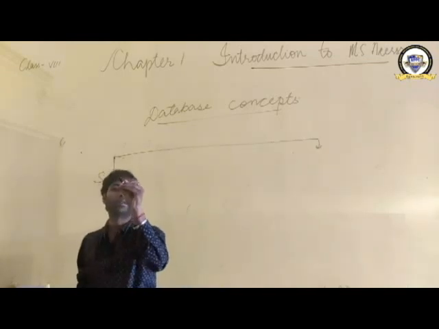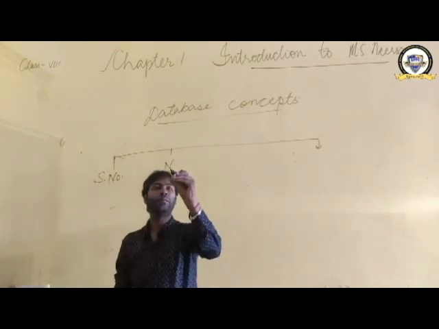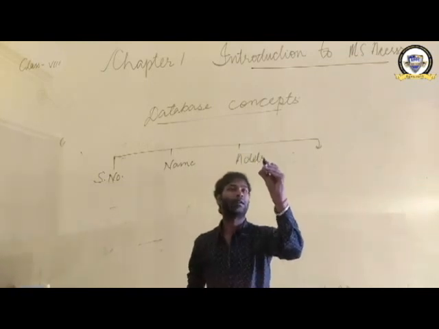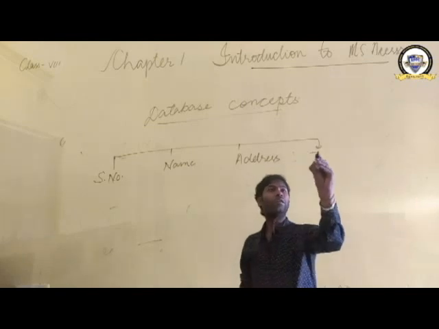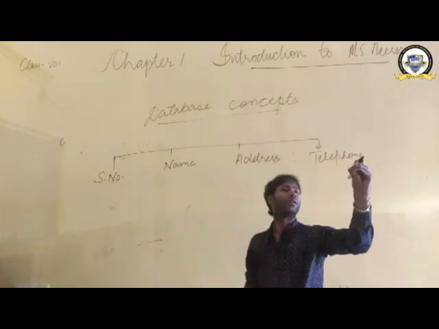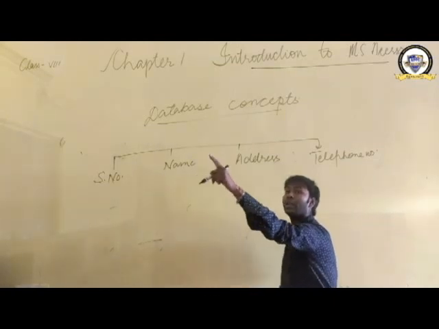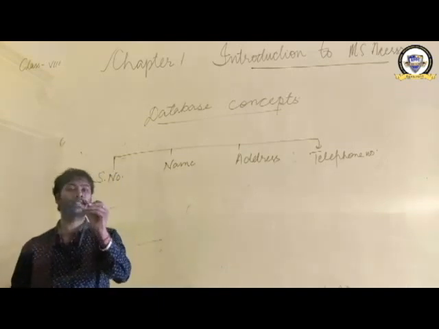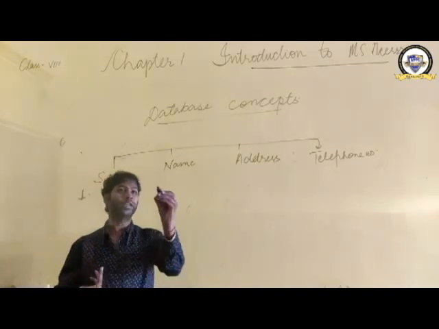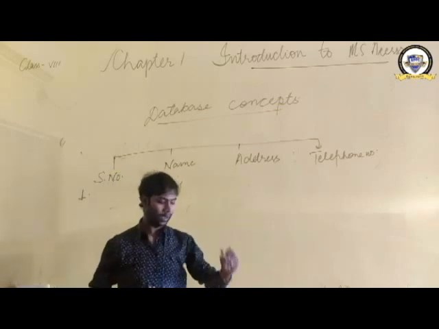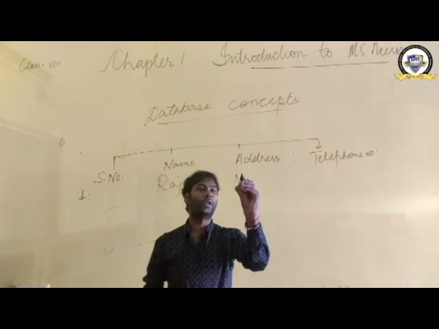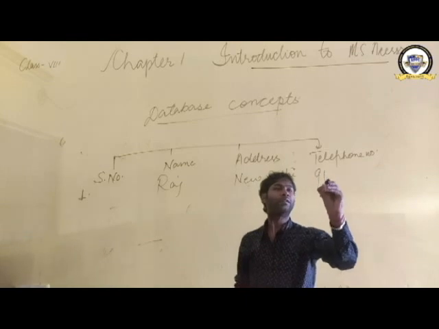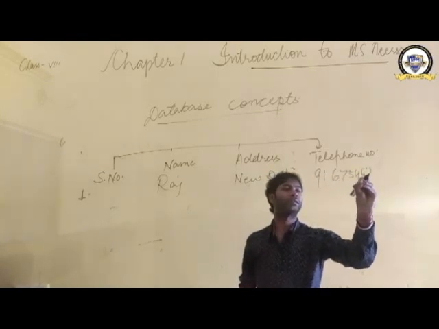SR number, name, address, telephone number. SR number, name, address and telephone number. So first, SR number 1, name can be anything, Raj. Address we can keep New Delhi. Telephone number can be anything, you can keep it.